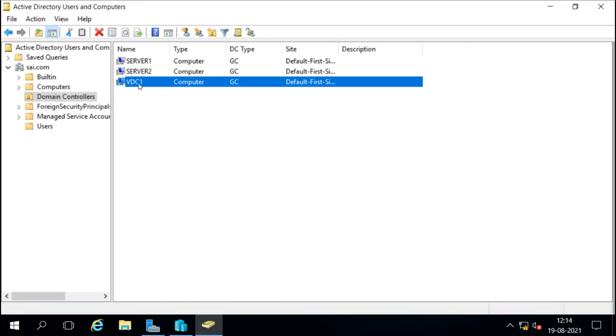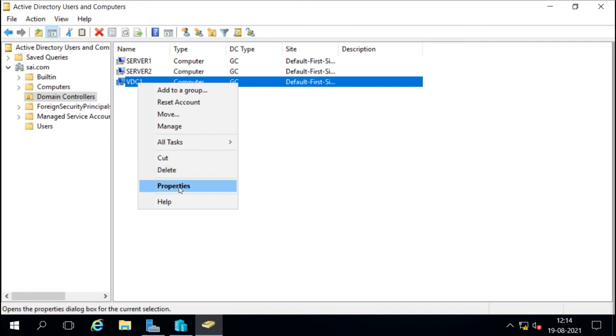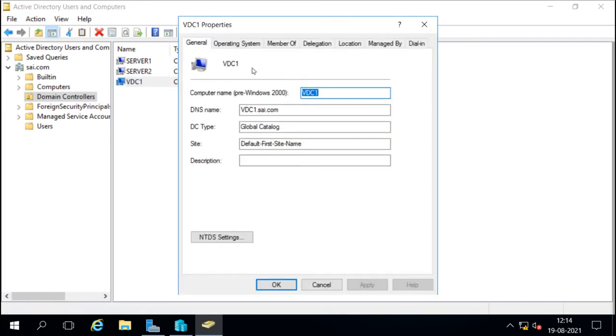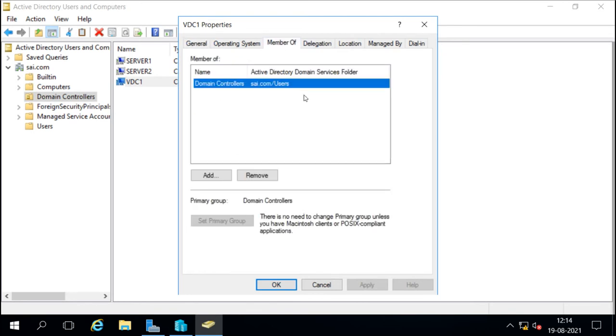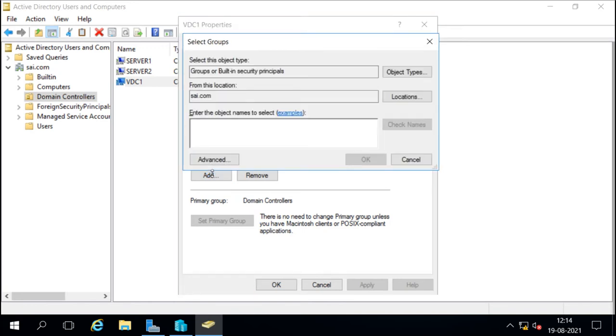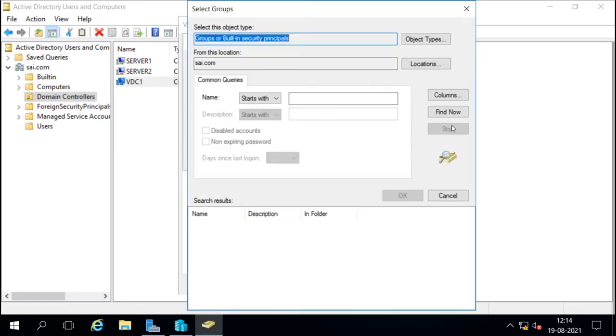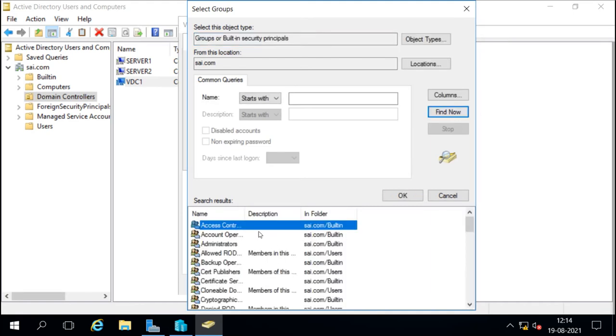So I will right click on it and go to properties. This is the information about the domain controller. I will go to Member Of. By default, all the domain controllers will be members of the Domain Controllers group. Now I want to make this domain controller a clone, so I will add this machine into one more group. I will select Add, go to Advanced and click Find Now to get the groups.